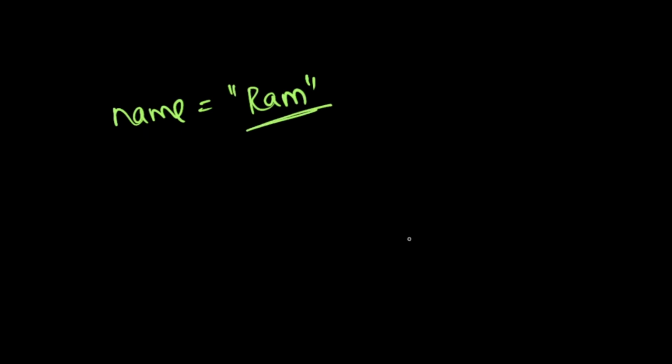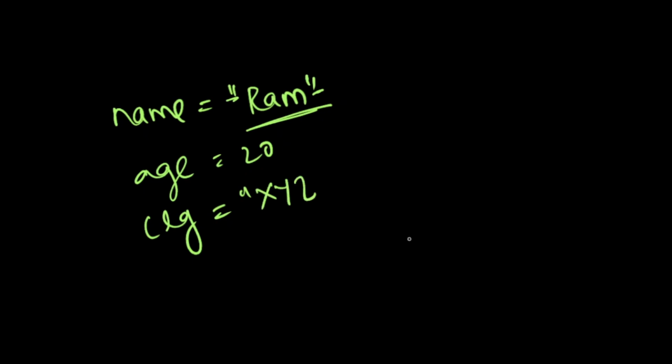Name is Ram. After that, what is his age? 20, so age is equals to 20. What is his college? College is alphabets, right? Every alphabet you need to place in double quotes. The scientists have decided like that, so XYZ college. In Python, it is very easy.